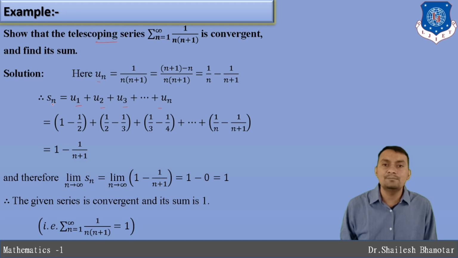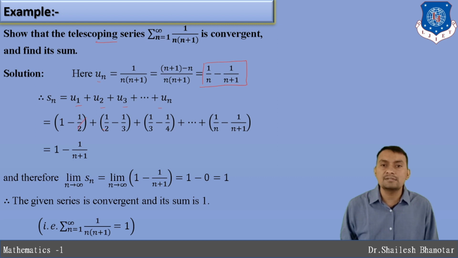When you consider the partial sum Sn, it is the sum of the first n terms, u1 plus u2 plus u3 plus and so on up to un. So you need to perform this from n equals 1: 1 divided by 1 minus 1 divided by 2, plus 1 divided by 2 minus 1 divided by 3, and so on, and last 1 divided by n minus 1 divided by n plus 1.